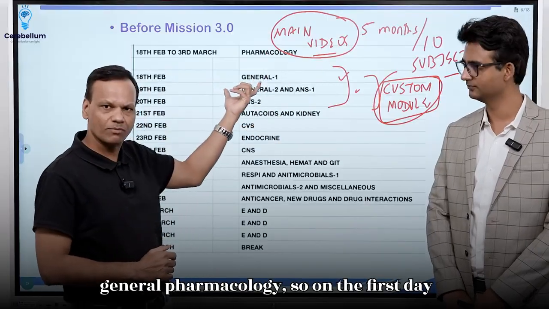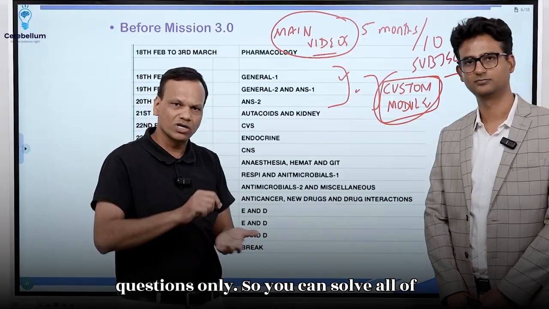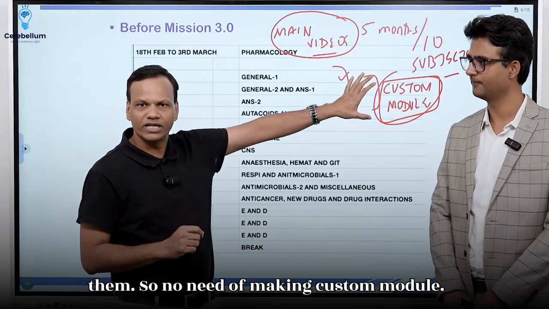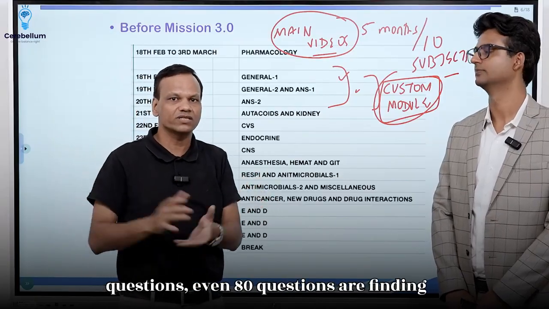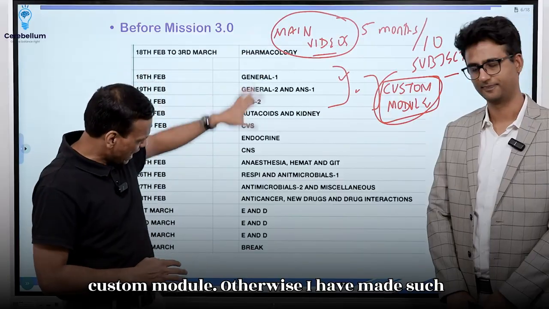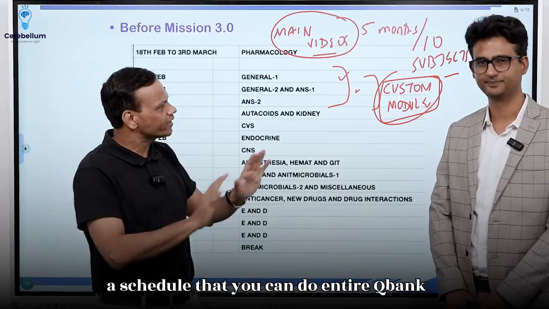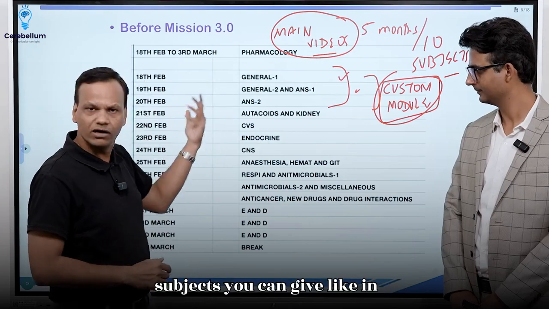Like if you are doing general pharmacology, on the first day general pharmacology has 80 to 90 questions only, so you can solve all of them. No need of making a custom module. If you are feeling that you cannot do 80 questions, if even 80 questions are difficult, then you can make a custom module. Otherwise, I have made such a schedule that you can do the entire Q bank in that time. Perfect, sir. So these 10 subjects you can do.